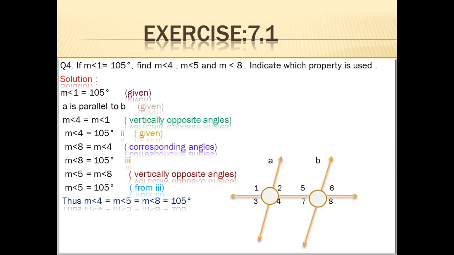Angles 8 and 5 are neighbors to each other and they make vertical angles. They are vertically opposite angles. Angle 8 is 105 degrees, so angle 5 is also 105 degrees. So according to the diagram and our solution, angle 1 is equal to angle 4, is equal to angle 5, is equal to angle 8, and all of these angles are equal to 105 degrees.